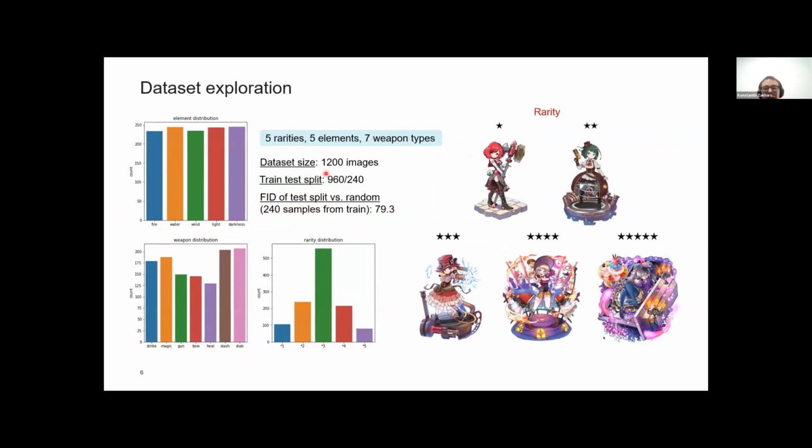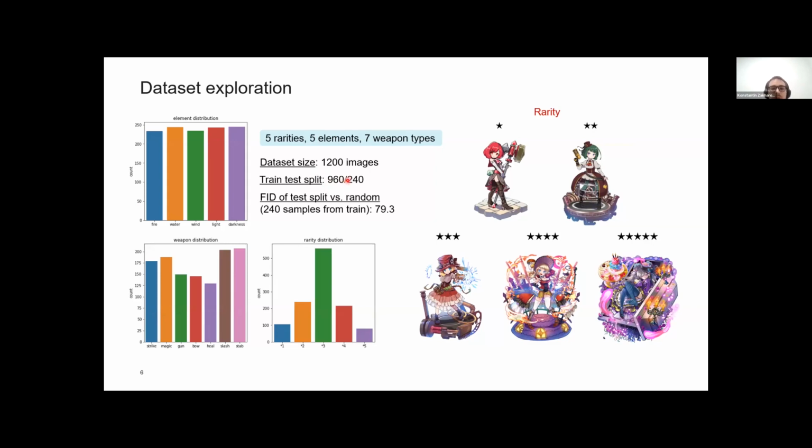And next, we need some data to train on, and we decided to pull it from some game. The general problem of our task is that they don't have enough data. For example, in this case, we only had 1,200 images, and we split it for train and test. The FID of test split versus train split is about 80.